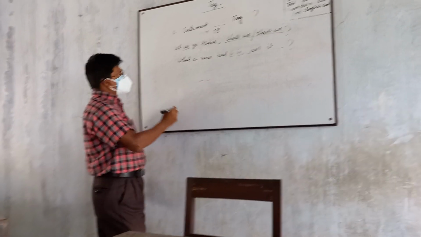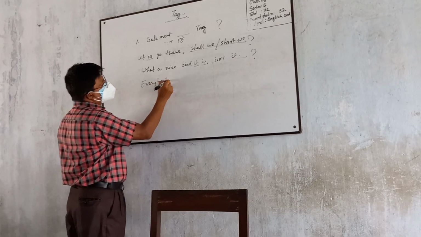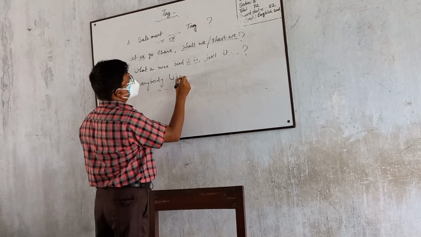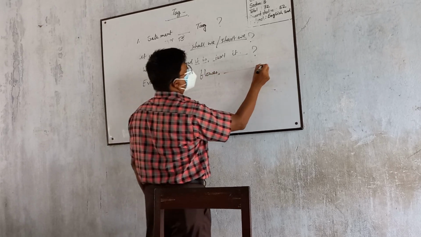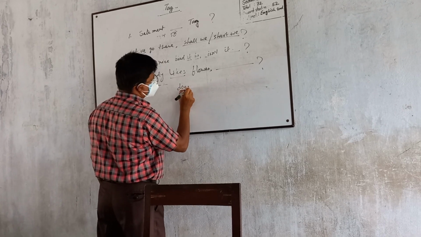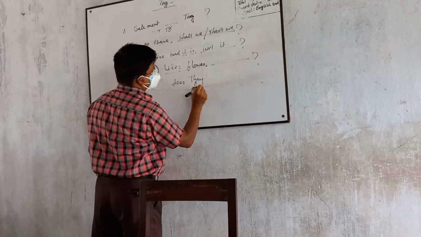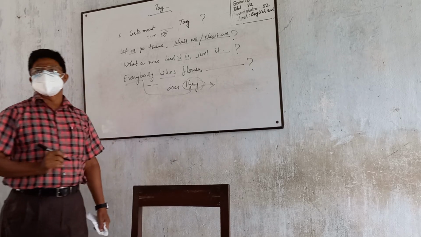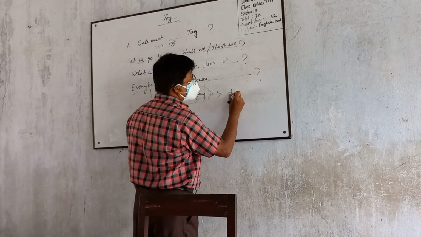If the subject is everybody, like "everybody likes flowers", then likes means does, and everybody is they, but there does not, they are only do.